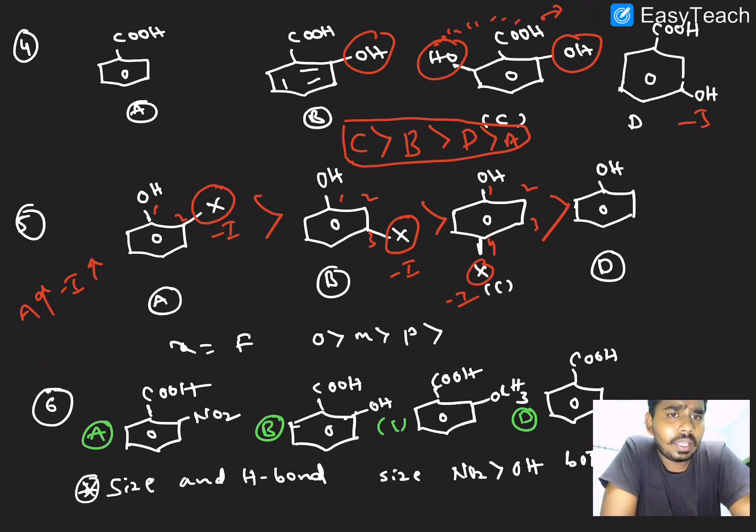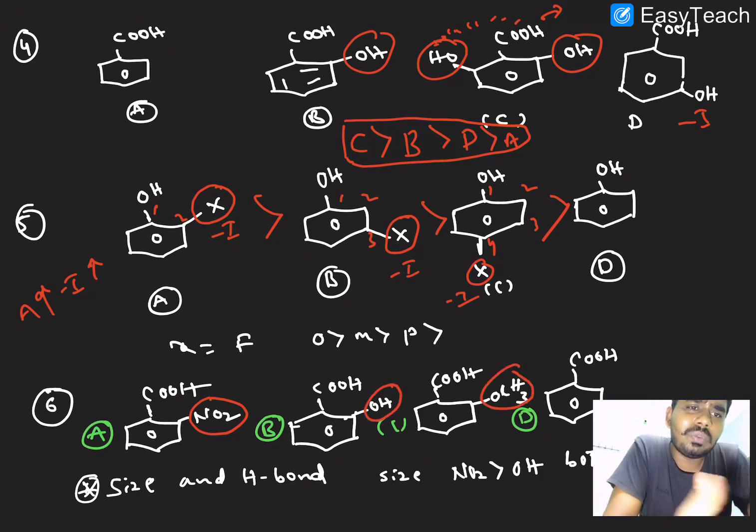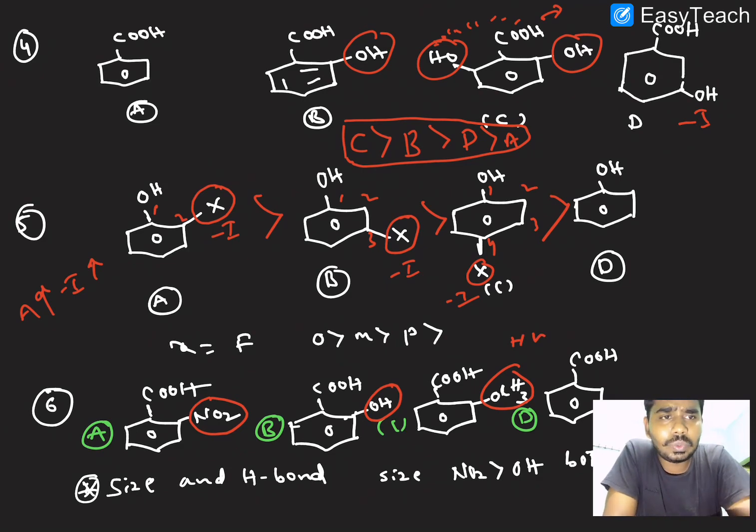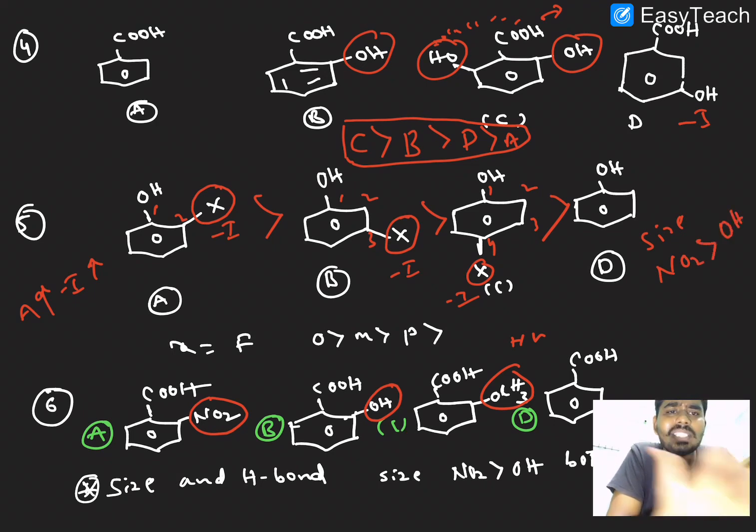Next, the sixth example. Here also the ortho effect is there, and here also, and here also. Which has more ortho effect? First we have to consider the hydrogen bond. Here there is no hydrogen bond, and in these two cases there is hydrogen bond. So for the size factor, NO2 is slightly greater than OH. Once the size is more, the ortho effect is more.